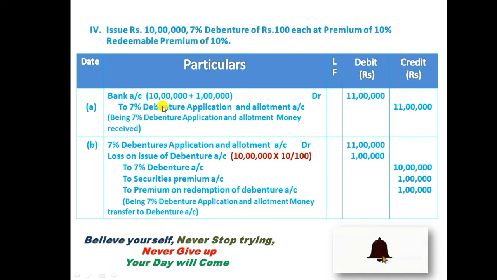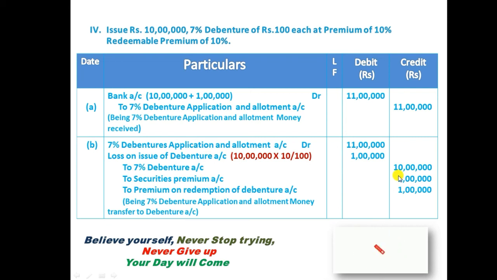After receiving the application and allotment money, we need to transfer it to the debenture account. So as the second entry, 7% debenture application and allotment account debit 11 lakh, because the company already collected 11 lakh rupees from the debenture holder as application as well as allotment. And we need to debit loss on issue of debenture, because at the time of redemption the company is going to redeem with a 10% premium. So at the time of redemption it is a loss for the business, so we need to debit loss on issue of debenture, 10 lakhs into 10% is 1 lakh, and we need to credit to the 7% debenture account.